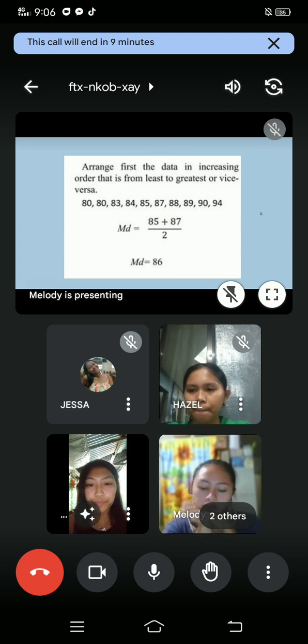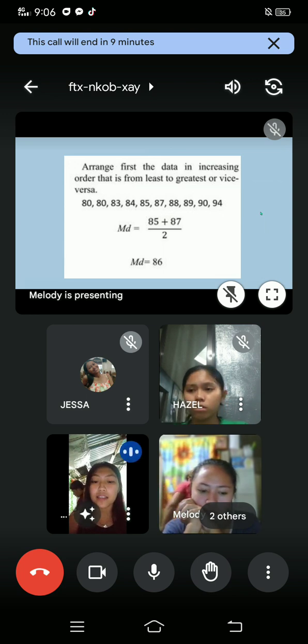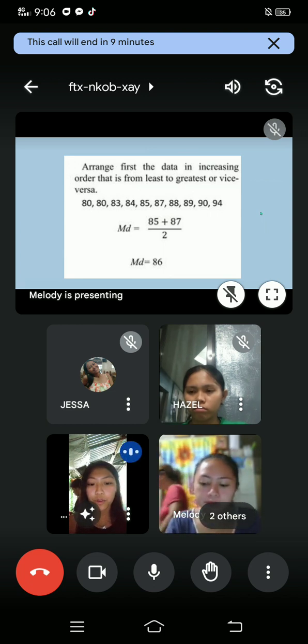So there are two middle values. For us to be able to get the value of median, we will take the two middle values, which are 85 and 87, and then add them together and divide the sum by 2. Therefore, median is equal to 85 plus 87 over 2. So 85 plus 87 is equal to 172, and divide it by 2. Therefore, median is equal to 86. So now may I call on Miss Melody for the third measure of central tendency.